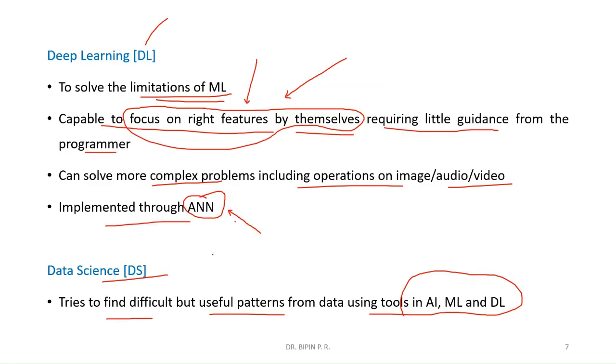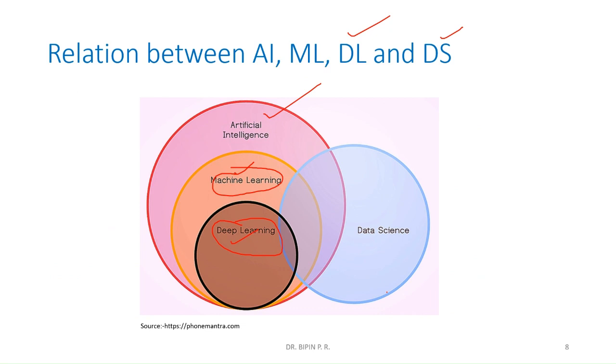You know what is data science? Data science finds out difficult but useful patterns from the data using tools and algorithms in AI, ML, and deep learning. That means data science makes use of AI, ML, and DL algorithms to infer something, to find out a new pattern, or to find out a hidden pattern in the data. So that is what is data science.